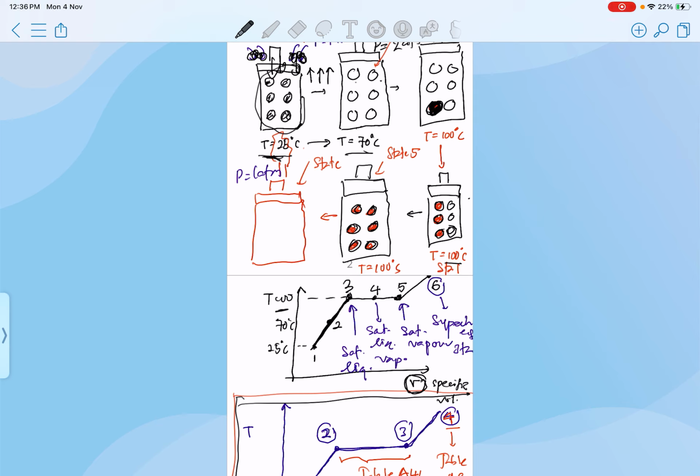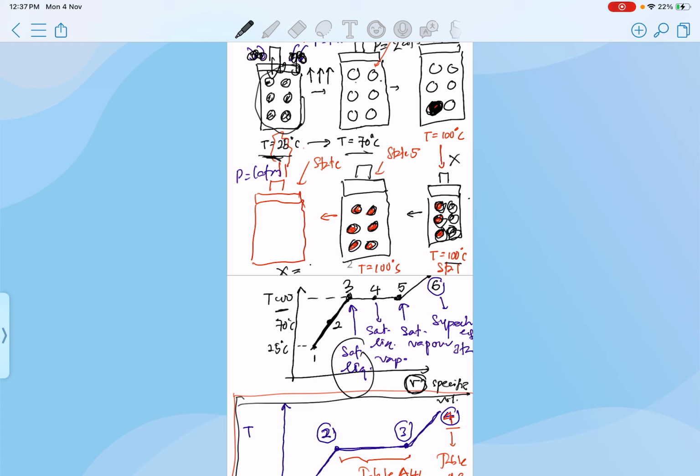So this is what we call saturated liquid. And then I'm going to heat up. So instead of only having liquid, now I'm going to have a mixture of liquid and vapor. Because I have a mixture, I have to consider the steam quality, or X.